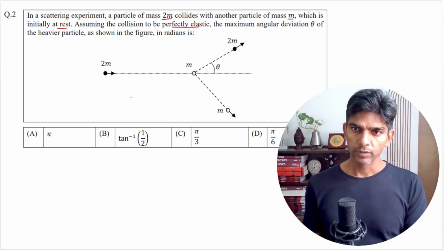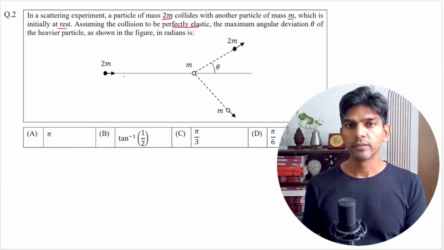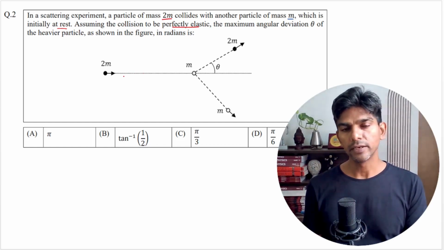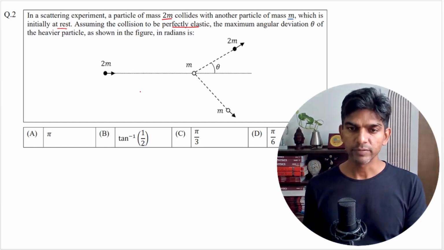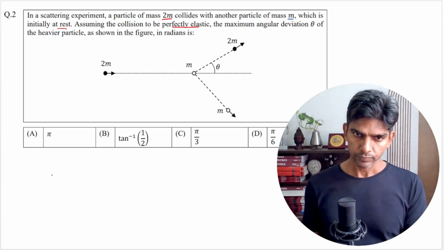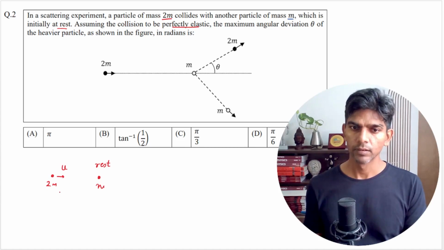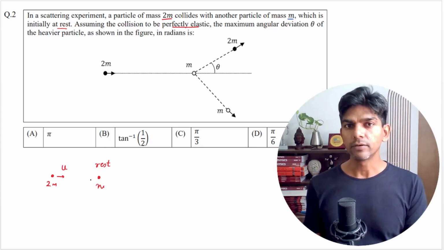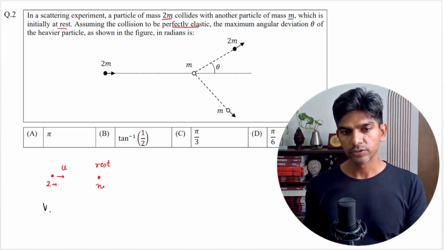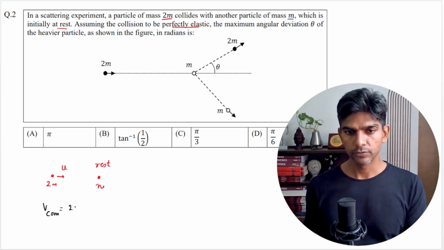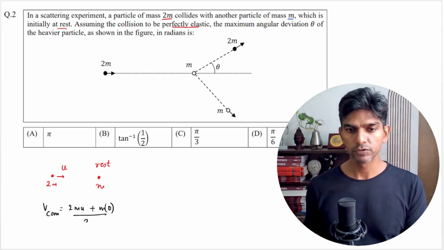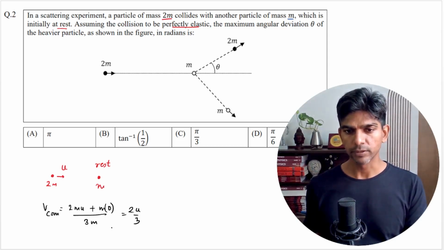Here the easiest approach would be the center of mass frame, but it can also be solved analytically. So I'm going to use the center of mass concept. What we have given is mass 2m, let us say its initial velocity is u, and there is a particle of mass m which is at rest. If I consider the center of mass frame, then the velocity of center of mass will be 2m times u plus m times 0 divided by the sum of the masses, which is 3m. So this comes out to be 2u by 3.